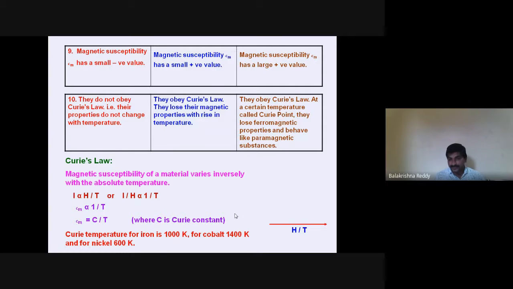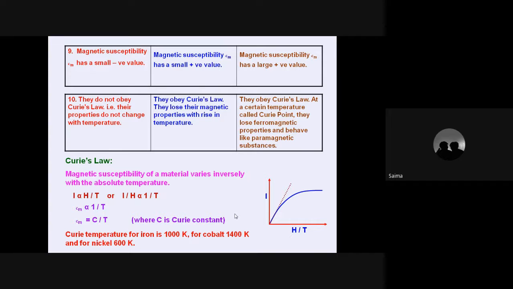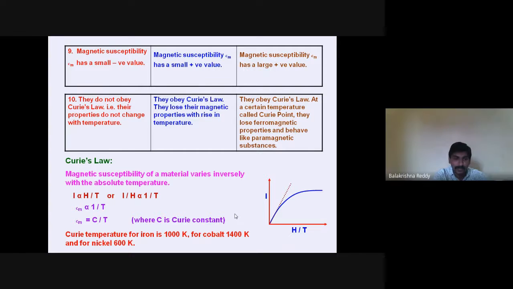The graph you can see shows the variation with respect to intensity as well as susceptibility. Sir, yes, tell me. So what is the absolute temperature? Okay. Here, absolute temperature is with respect to the 0 Kelvin temperature.